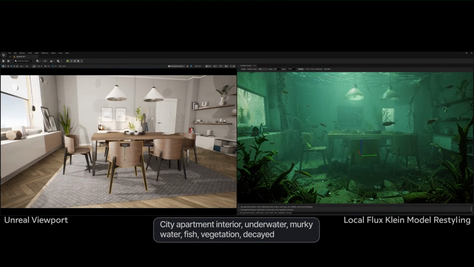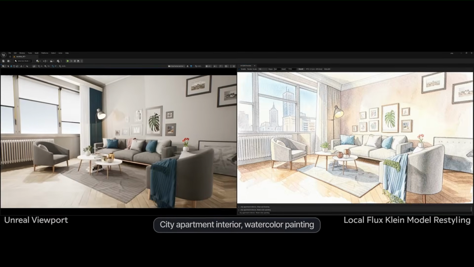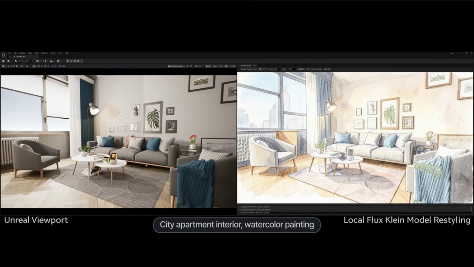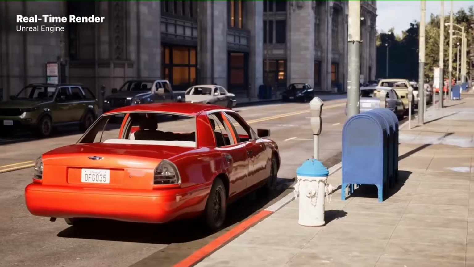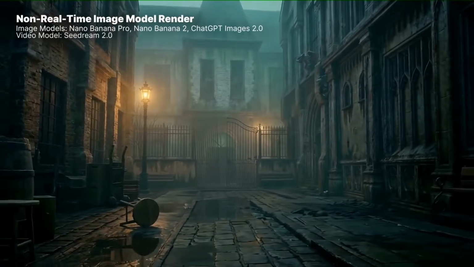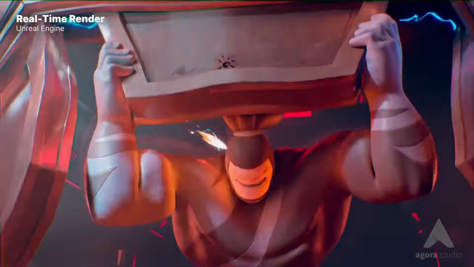This is going to save creators a lot of time, as this can allow you to create variations for videos, screenshots, renders, and concept art. These tools are made for artists to make their work faster and also lay foundations of what will potentially be the final result of the scene that they're going for.